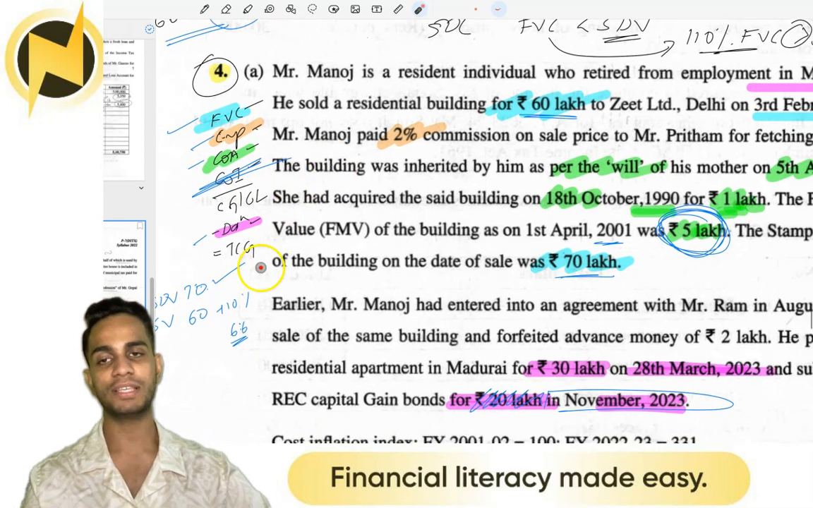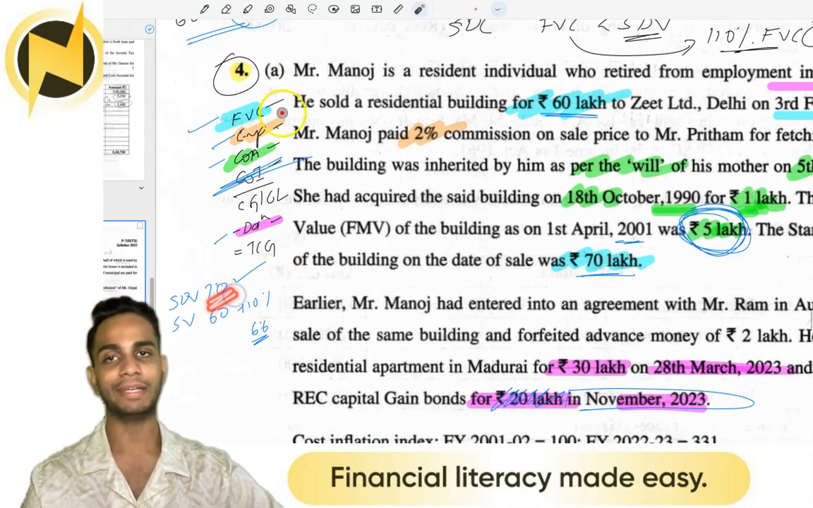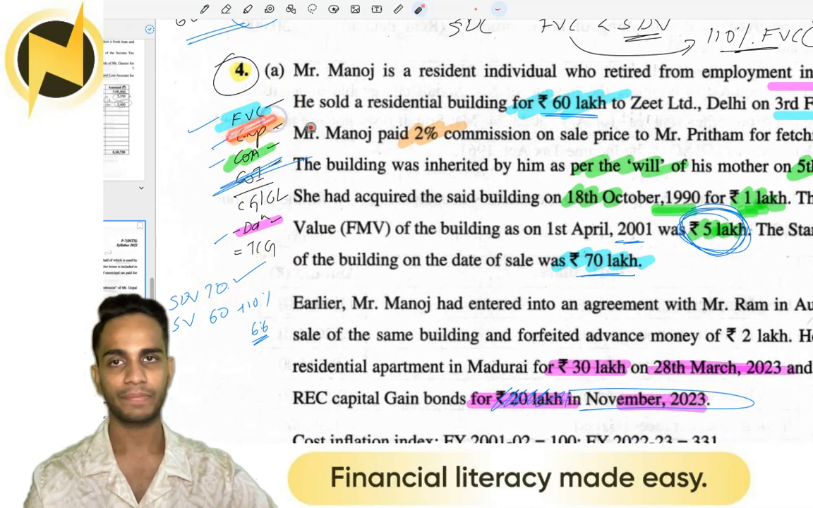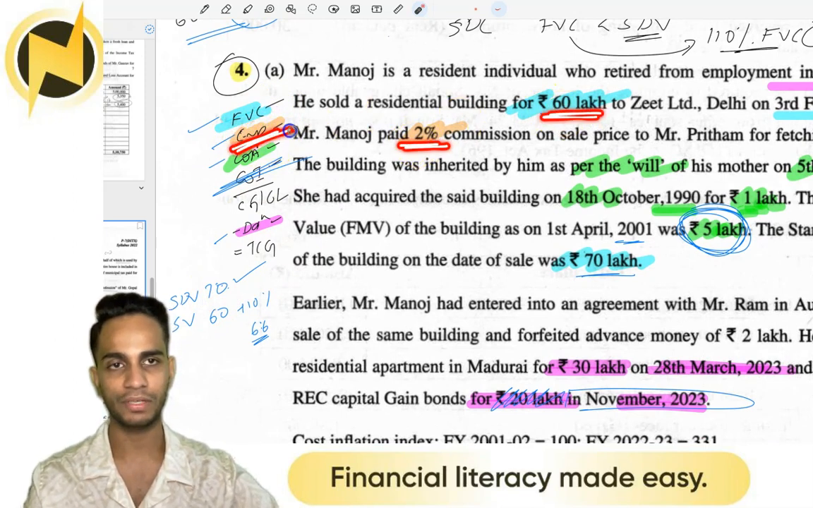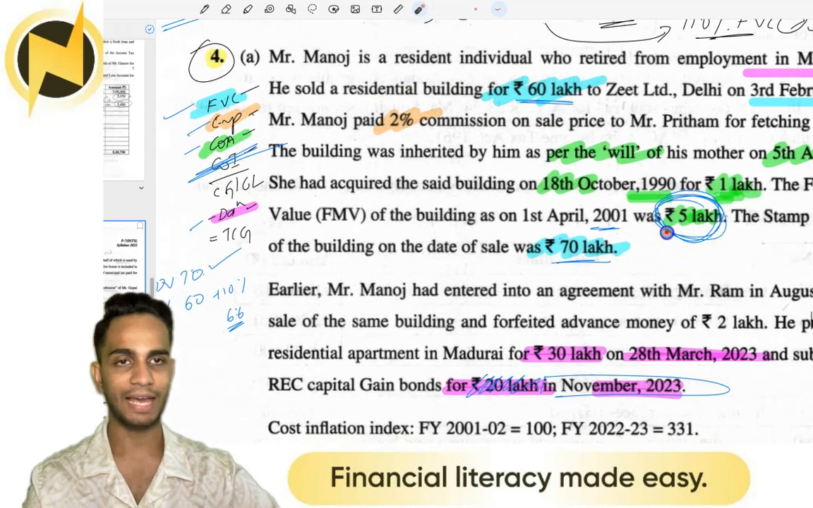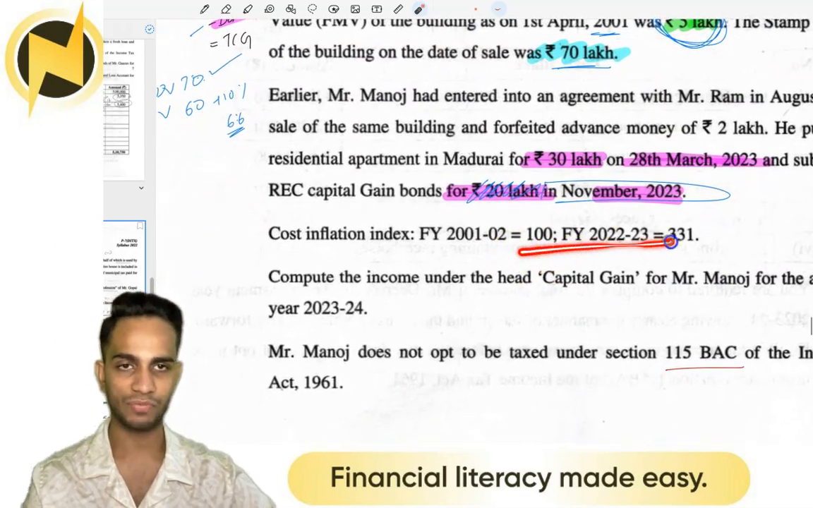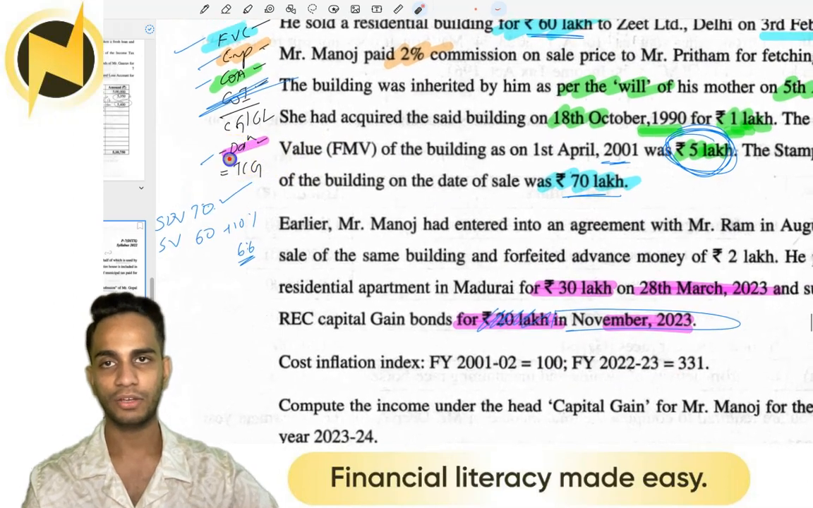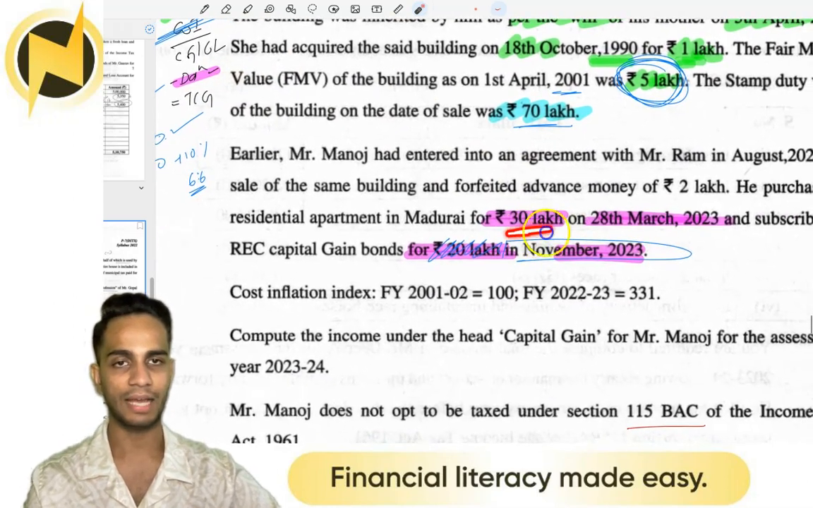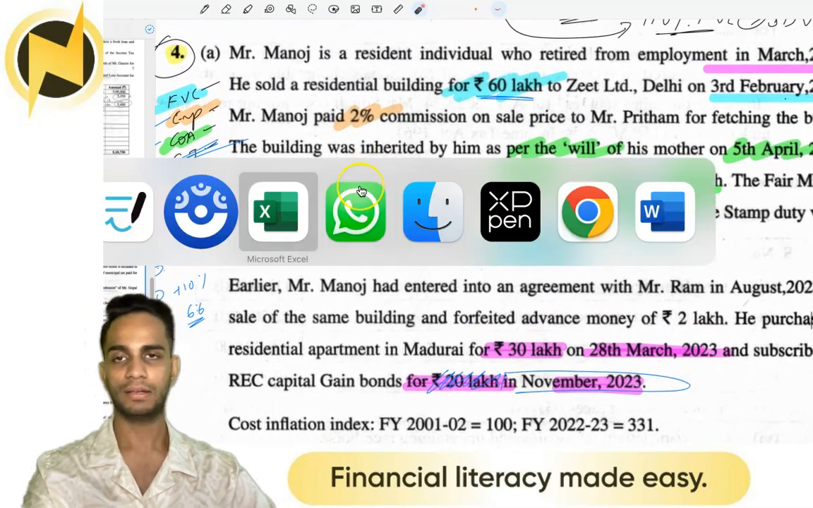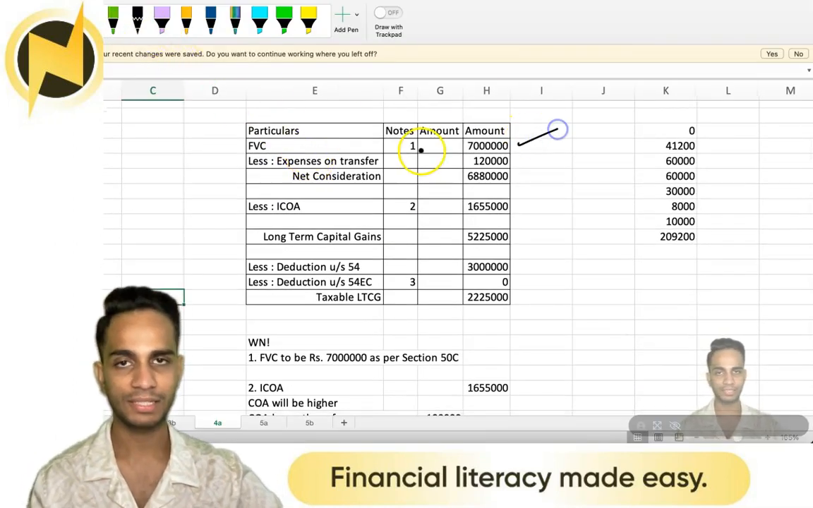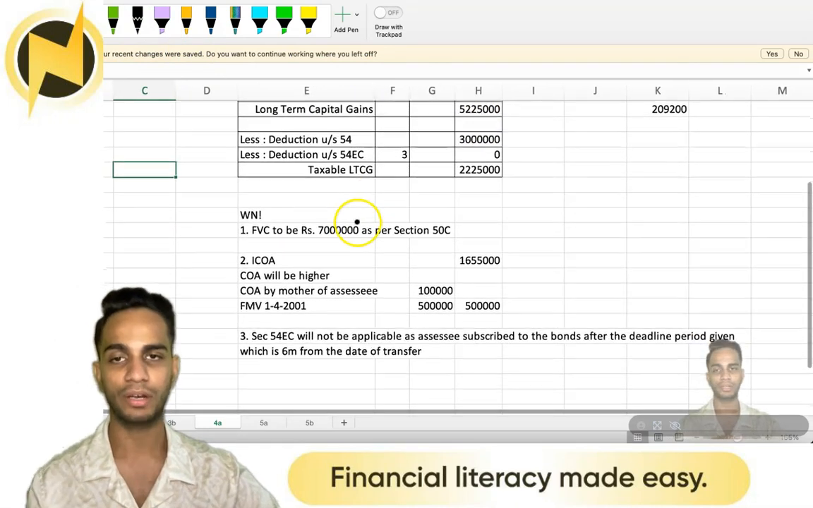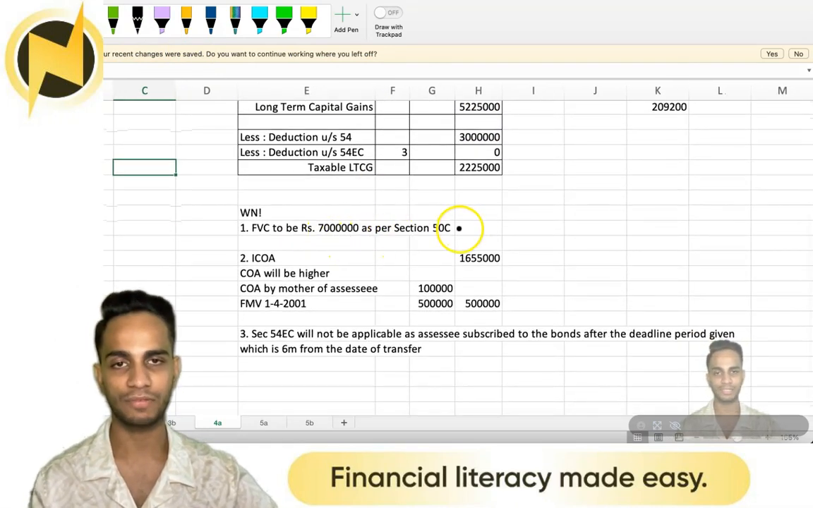So as per section 50C, your stamp value is to be taken as FVC. Right? Then you have 2% of 60 lakhs as expenses on transfer. Your cost of acquisition is 5 lakh, which you index with these figures. Correct? Then your deduction is just 30 lakhs. Your answer is complete. Let's go to the answer. So your full value consideration is 70 lakhs. I've shown notes here and I've shown it here. FVC is 70 lakhs as per section 50C.